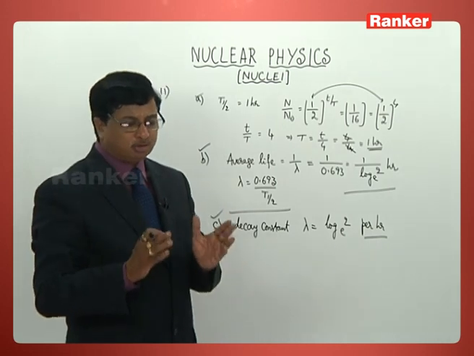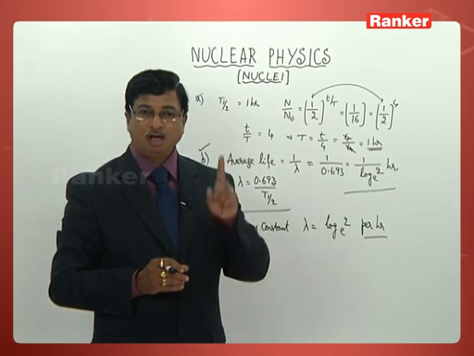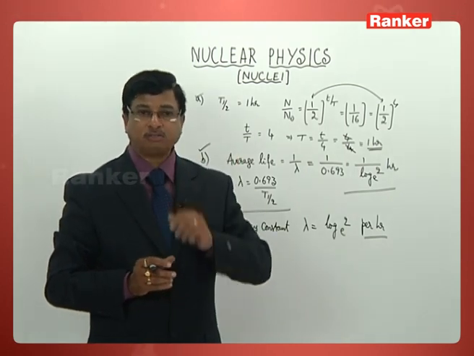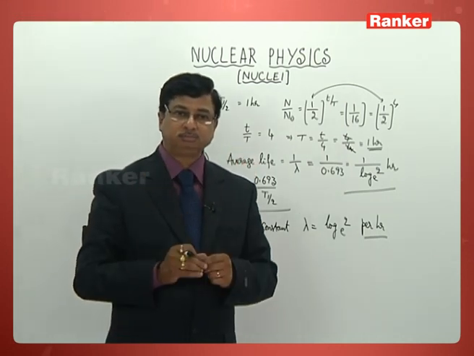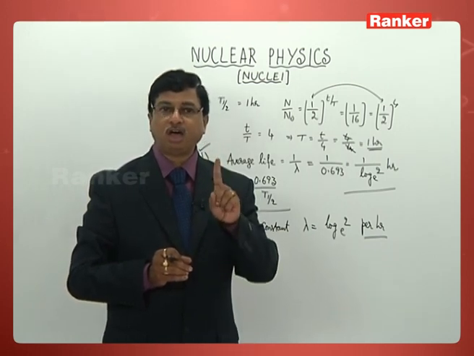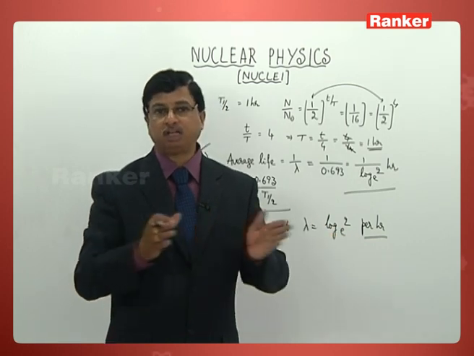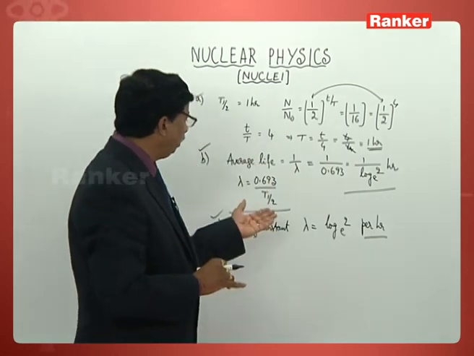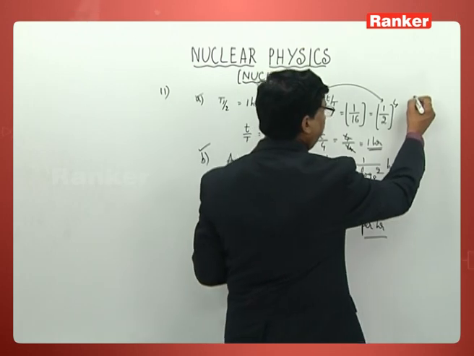First and foremost, observe carefully: after a further 4 hours, the first 4 hours he has already given, and further 4 hours he is giving, so the total is 8 hours. And we know pretty well, 1 hour is its half-life. That means how many half-lives are taking place here? 8 half-lives are taking place here. So what is now remaining? He is asking you, come on, write down that value.